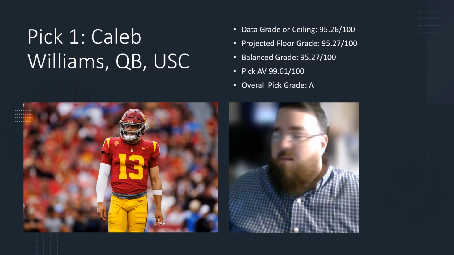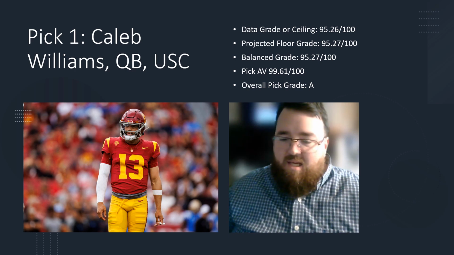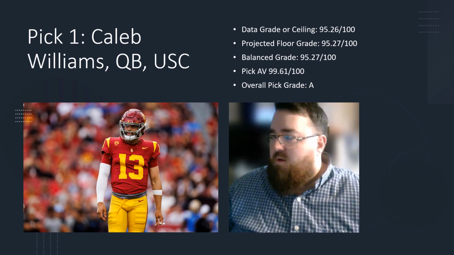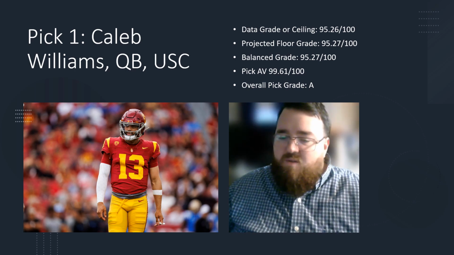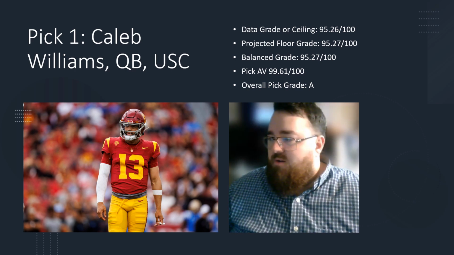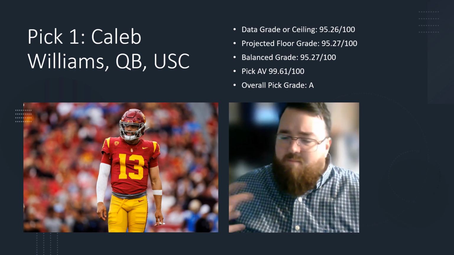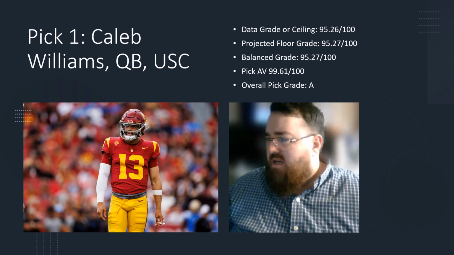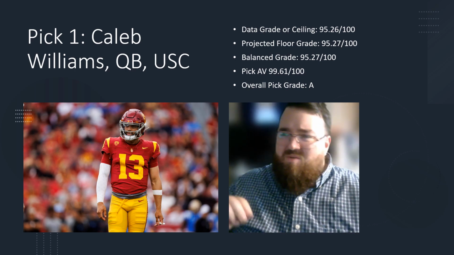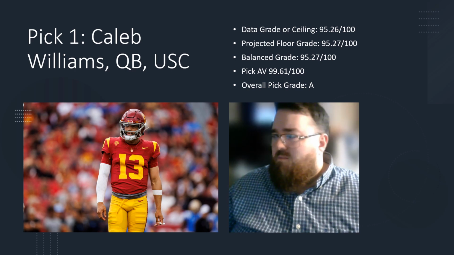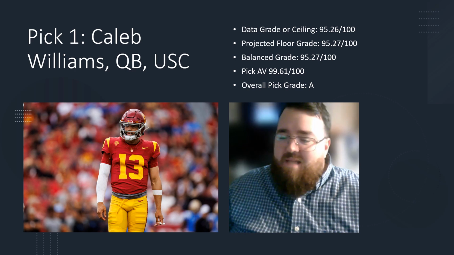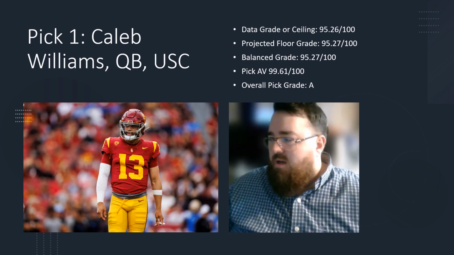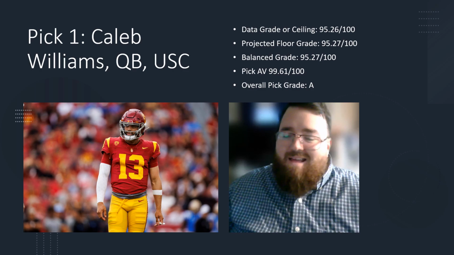So that takes us to pick number one, which is Caleb Williams, quarterback out of USC. Based on his data grade, he had a 95.26 out of 100. His projected floor grade, which is the average quarterback score for quarterbacks that were taken at pick one, is 95.27 out of 100. His balance grade, which is a mix of those two, is 95.27, or basically 95.26 and a half, but you round up, it gets to 0.27. And then the AV, or approximate value score, for picks taken there is 99.61 out of 100 for him. His overall pick grade would be an A.